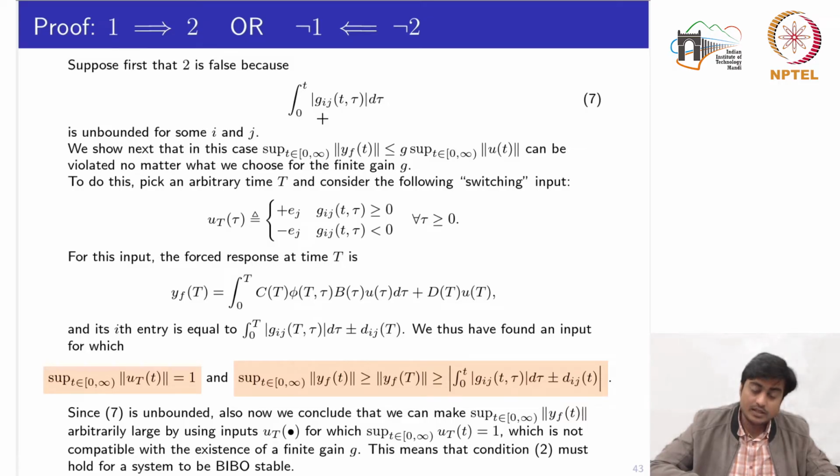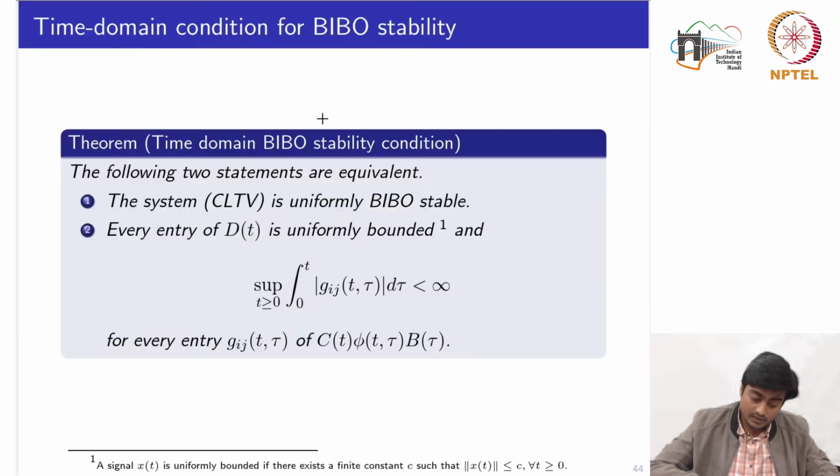So this completes the overall proof that these two statements are equivalent: that the system is BIBO stable, and the second states that every entry of D(t) is uniformly bounded, and this condition on the ijth element of this matrix is satisfied.